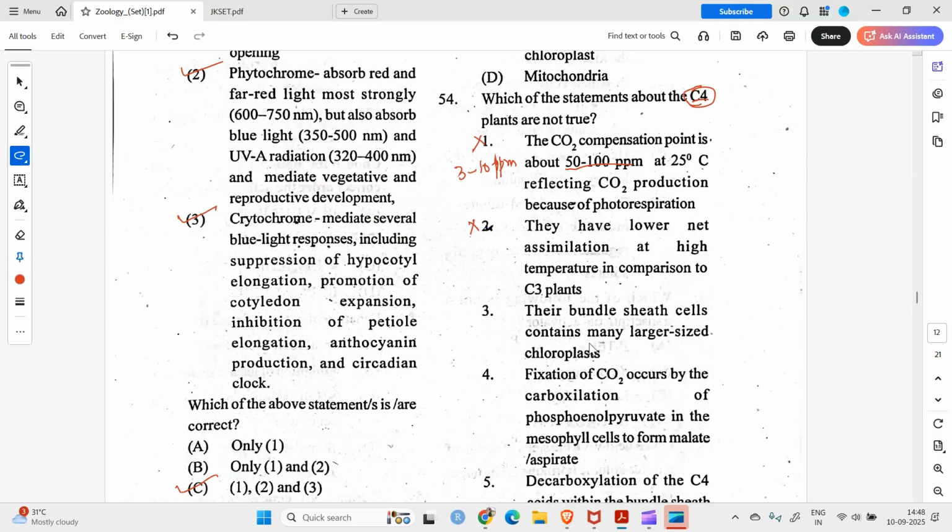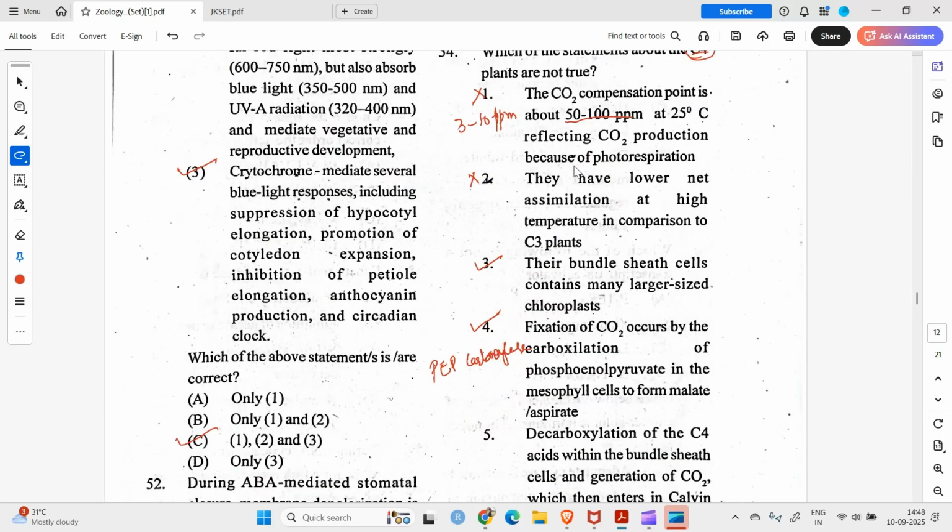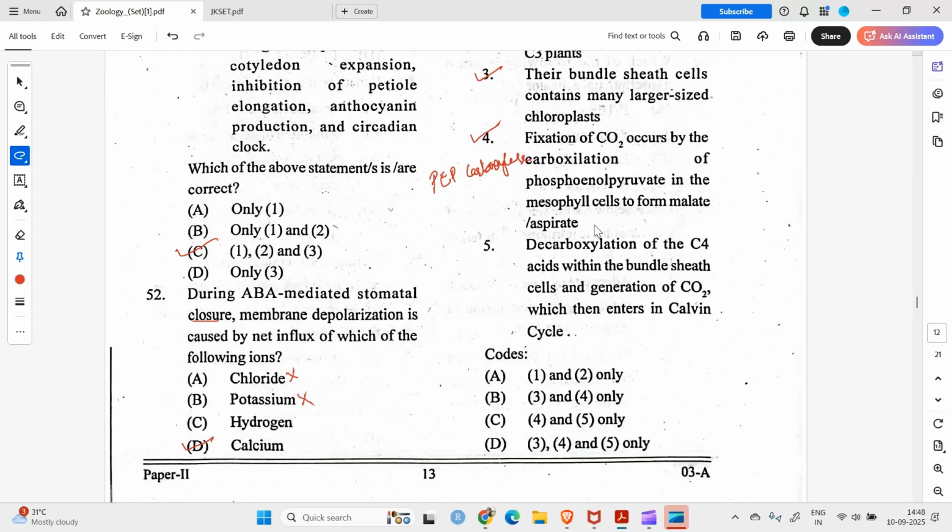Their bundle sheath cells contain many large sized chloroplasts. Yes. Fixation of carbon dioxide occurs by carboxylation of PEP, phosphoenol pyruvate, in the mesophyll cells. Yes, this is also correct, because these mesophyll cells have PEP carboxylase. And then decarboxylation of C4 acids within the bundle sheath cells, and generation of carbon dioxide, which then enters the Calvin cycle.